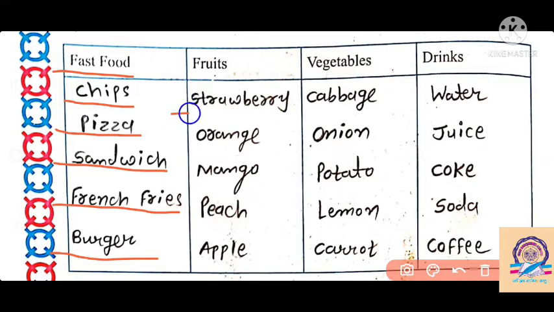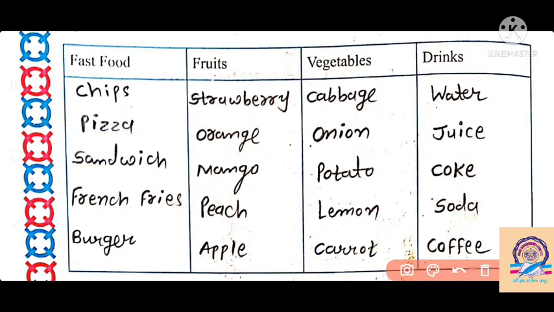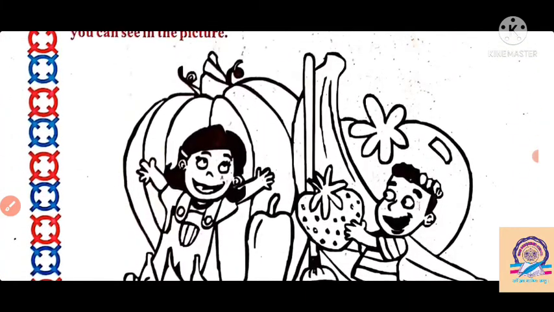Then fruit names, that is strawberry, orange, mango, peach, apples are the names of the fruit here. Then vegetables, that is cabbage, onion, potato, lemon and carrot are the names of the vegetables here. Then soft drinks here, like the water, juice, coke, soda and coffee are the names of drinks here. So we have to drink such food here.